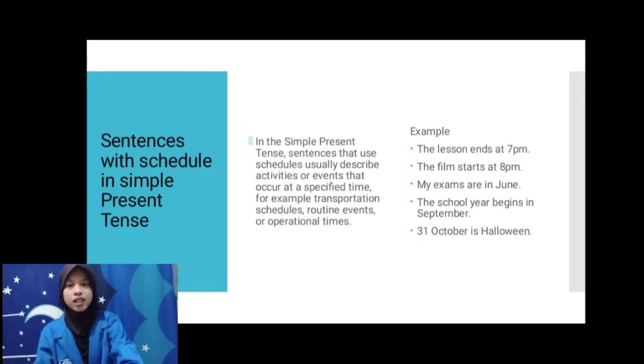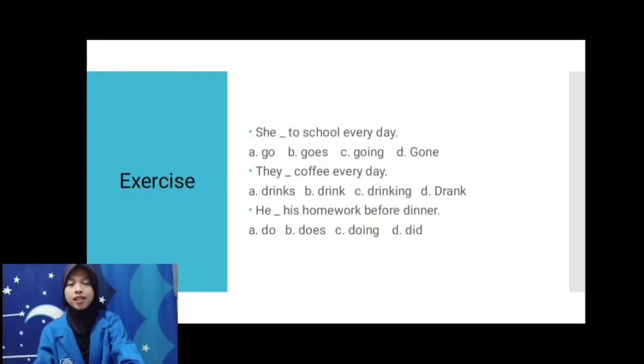Sentence with schedules in simple present tense. In simple present tense, schedules describe events that occur at a certain time, for example transportation, routine events, or operational times. Example: The lesson ends at 7 p.m. The film starts at 8 p.m. My exams are in June. The school year begins in September. 31 October is Halloween.